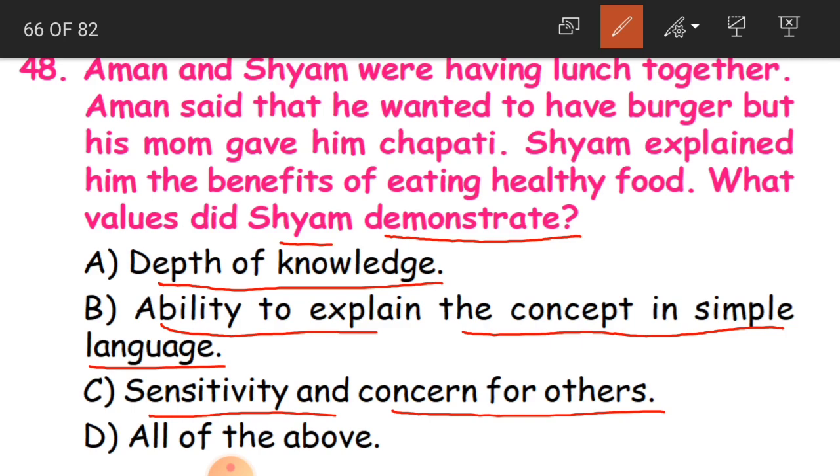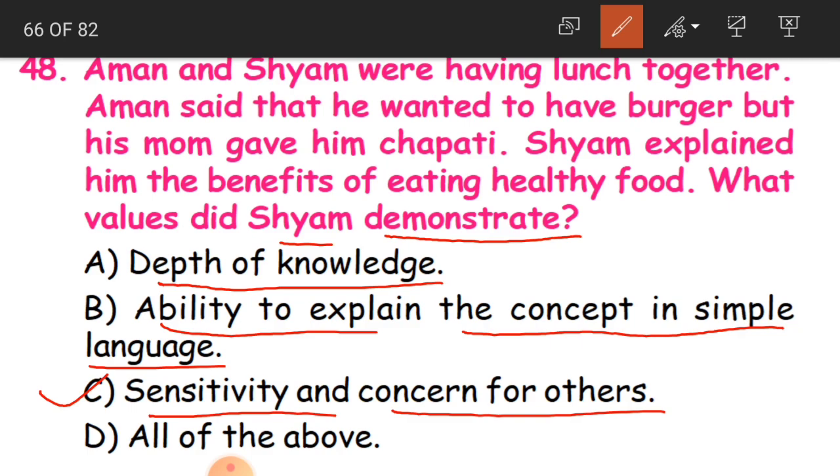Why? Because they care for you, they are concerned for you. So that is why option C is correct: sensitivity and concern for others. This is the value that Shyam demonstrated, in the sense that he just explained.